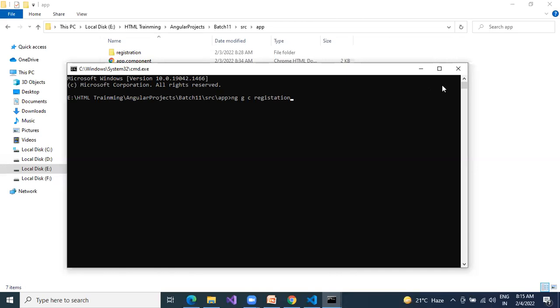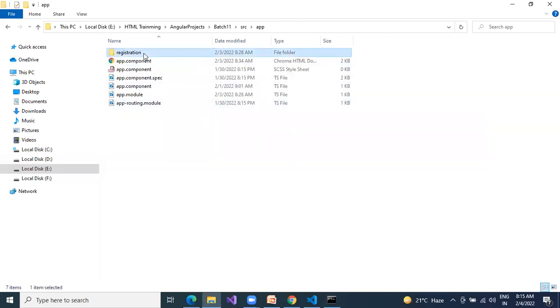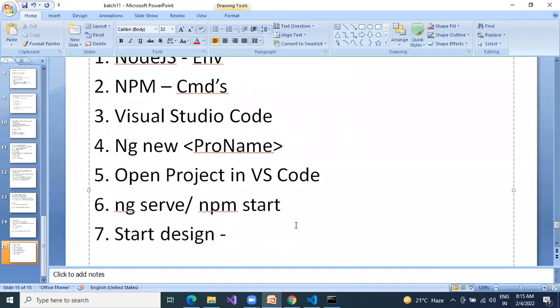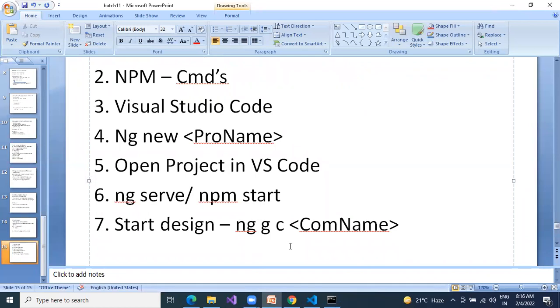Once you press enter, automatically it will generate 4 files. Okay, one HTML, one SCSS file. Okay, first two. So our class will start from here. Component spec, leave this as of now. Next, start design by using ng generate component and then your component name. So it will generate one folder with the 4 files that we see. If you want to go into detail, yesterday I already sent a video, please go through that.